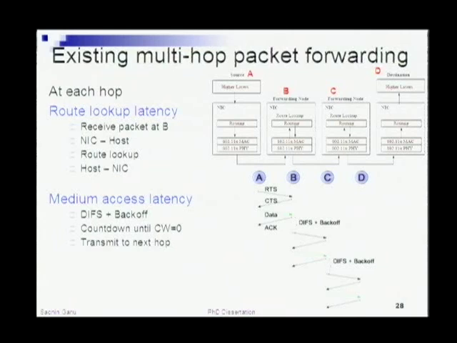In addition to that, there are medium access latencies at every node, because at the end of every transaction, you have to again recontend for access to the medium at every hop, and that penalizes you severely as you go along the way. So if you have a path which spans several hops, then your latencies can be quite high because of these two sources.